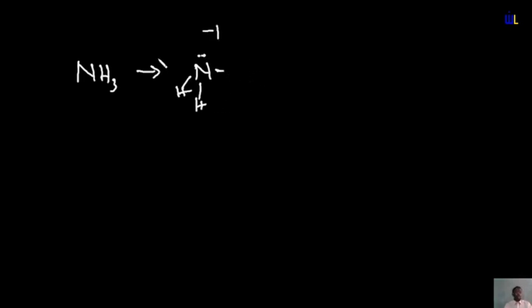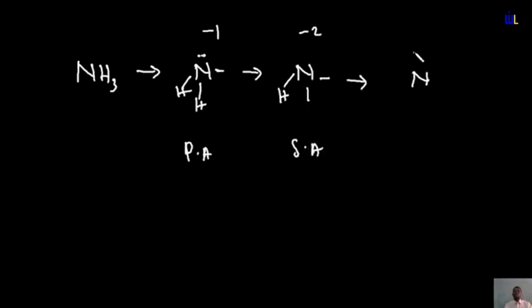In this case, an alkyl group can replace this, which means this is primary. I told you primary amines have 2 hydrogen. In the case where it now has 1 hydrogen, it becomes -2, and the bonds can be formed here. This is secondary amine,